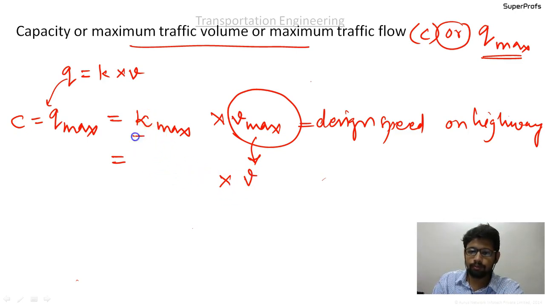So now we wish to put in the K max value, that is the maximum density, which is the jam density.